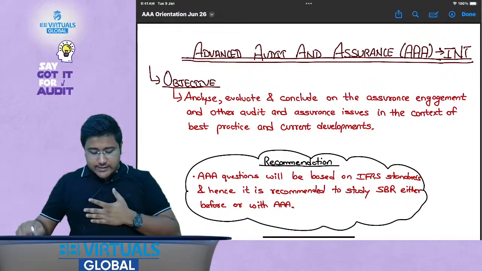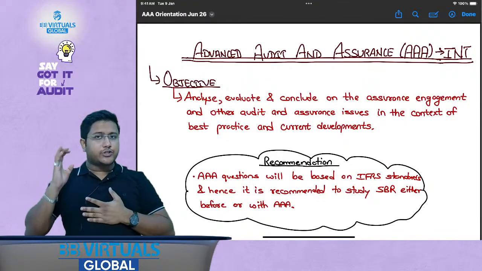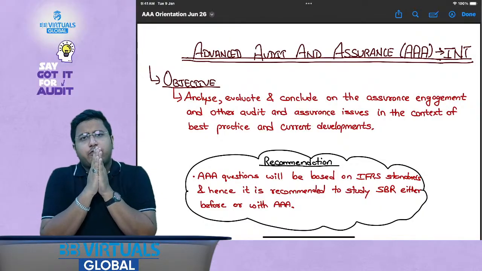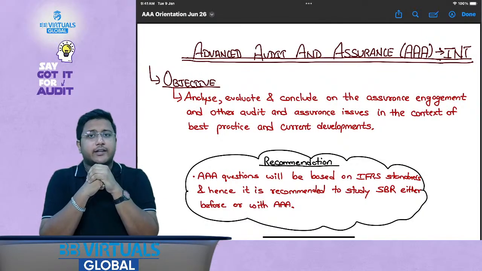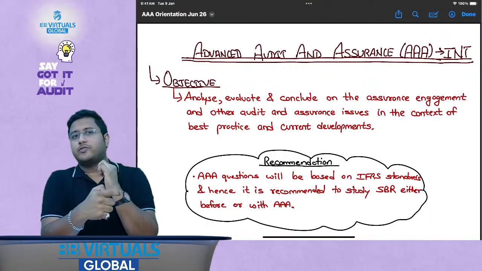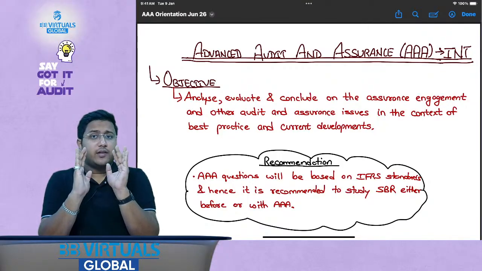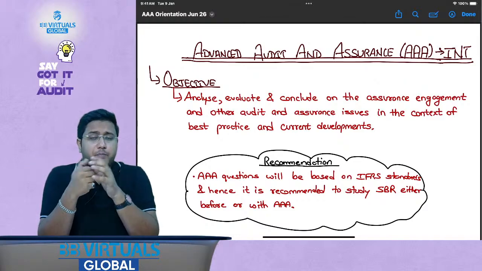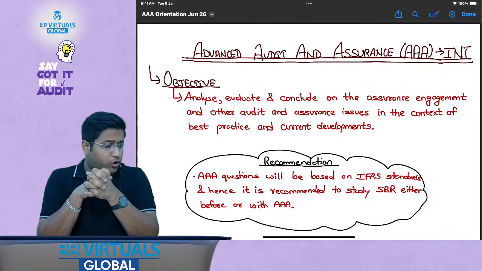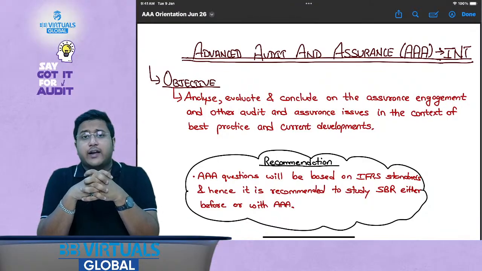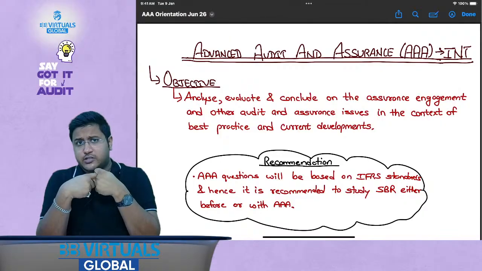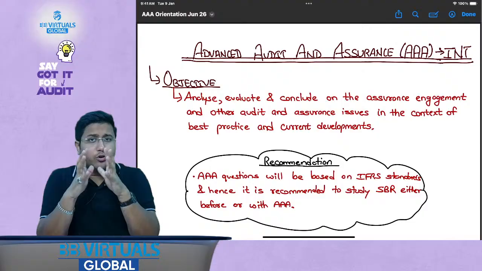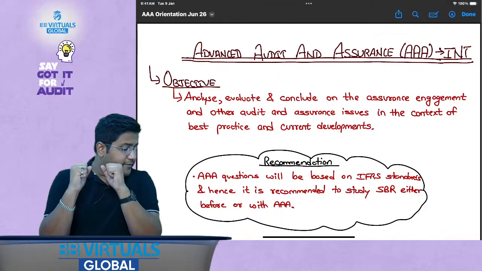Okay, so now let's discuss the advanced audit and assurance syllabus, and we are going to discuss the international syllabus here. My dear friends, the first question that I get is: is this just the advanced version of AA? Is it something that if we have understood AA really well and if we are ready for the advanced level from self-study, can we prepare for it? So we have to discuss all of that here. Along with that, I would like to tell you that if you are a self-study student, you should watch this video till the very end so that you prepare yourself for the examination by understanding everything that is required.